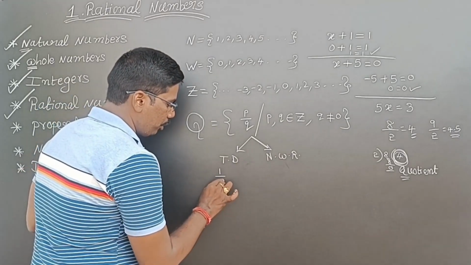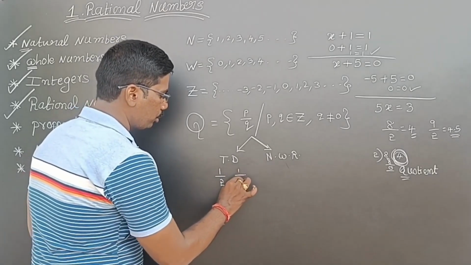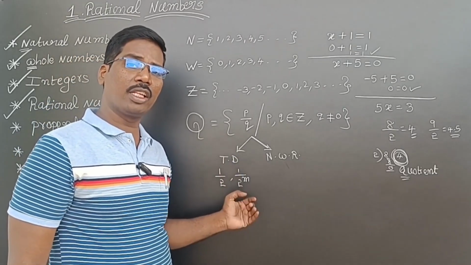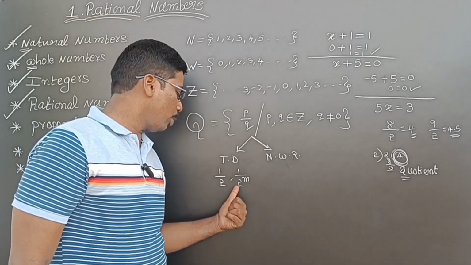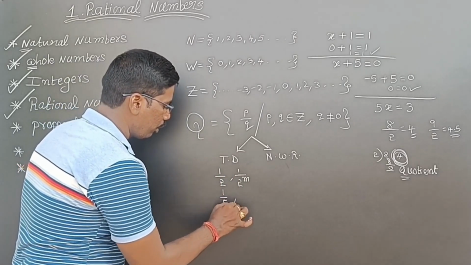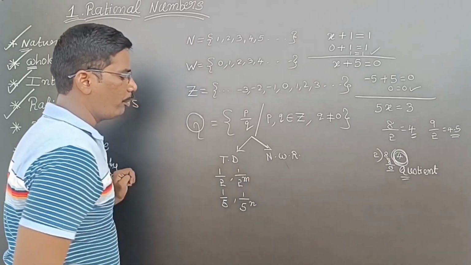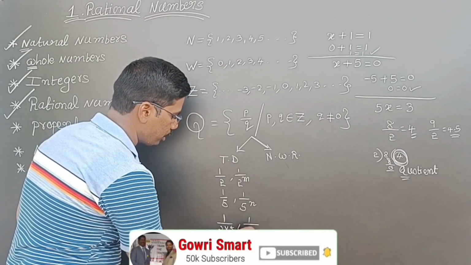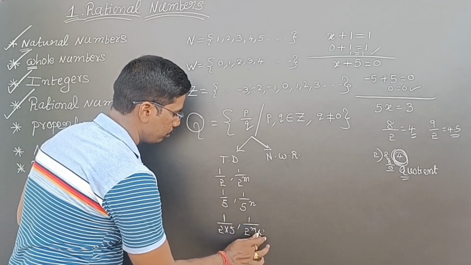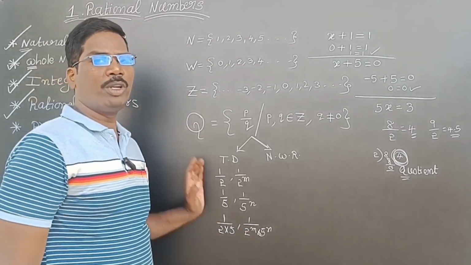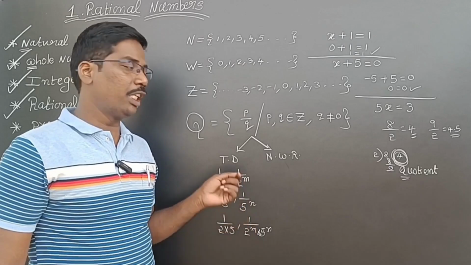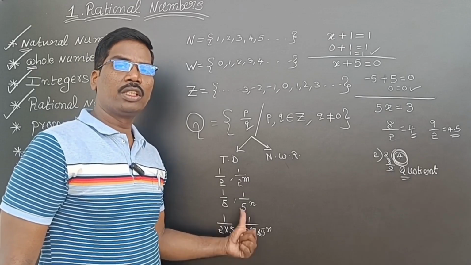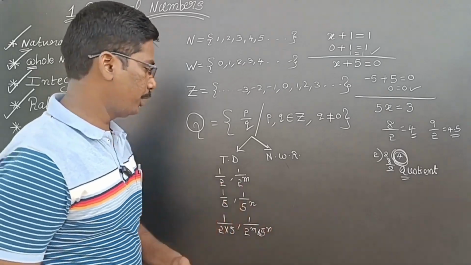If the denominator is 2 or a power of 2, meaning 2 square, 2 cube, 2 power 4, 2 power 5, 2 power 6, any number, or 5 or a power of 5, or both powers, then definitely it will be terminating. Some examples you see.